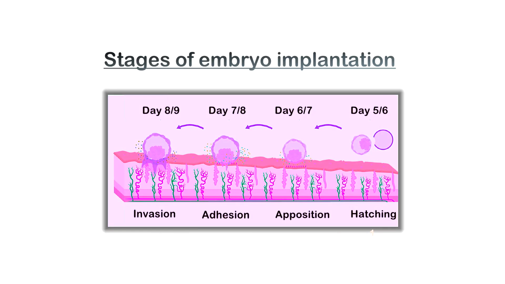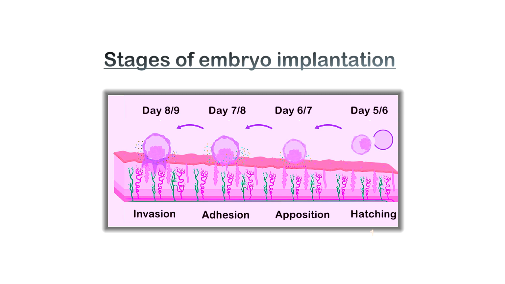Next, I will explain about the stages of implantation. The stages of implantation include hatching, adaptation, apposition, adhesion, and invasion. First, we'll see about hatching. In this stage, the zona pellucida gets dissolved to let the blastocyst free of this transparent layer, and it is replaced by trophoblastic cells.